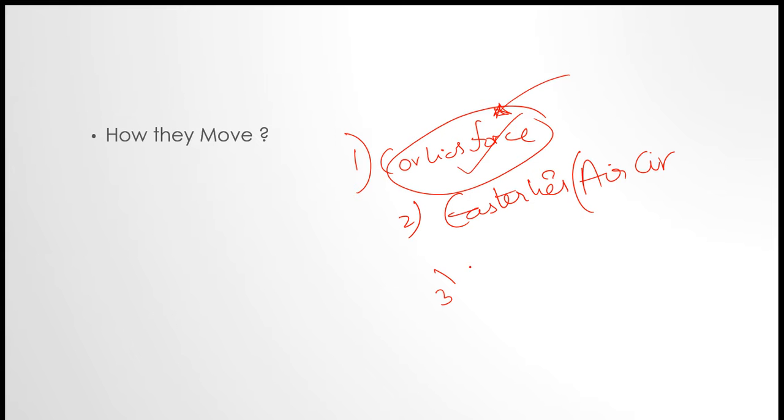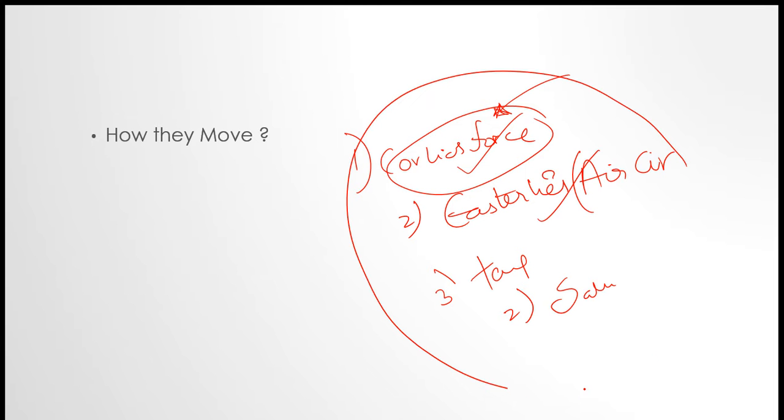Next, temperature, that is insolation. Next is winds, which we have already covered. Salinity. These things are influencing the water flow.